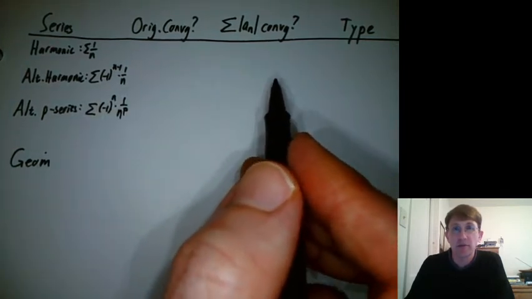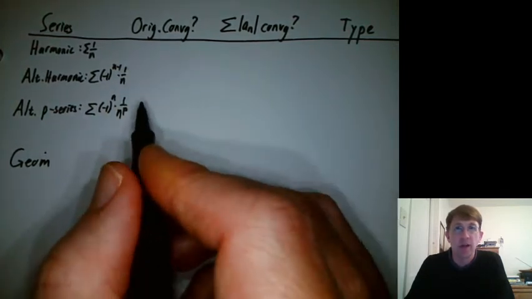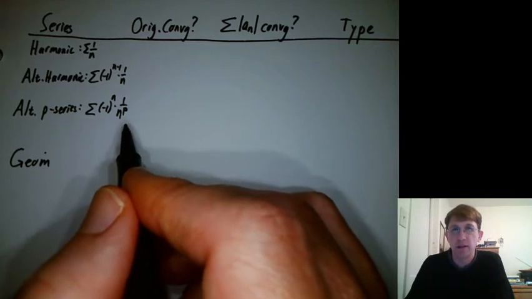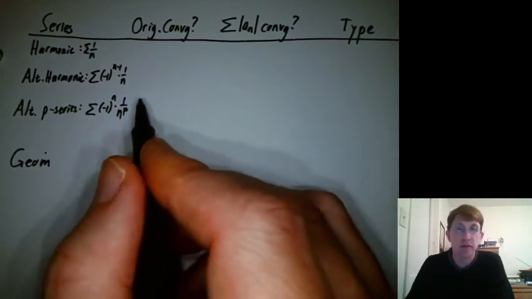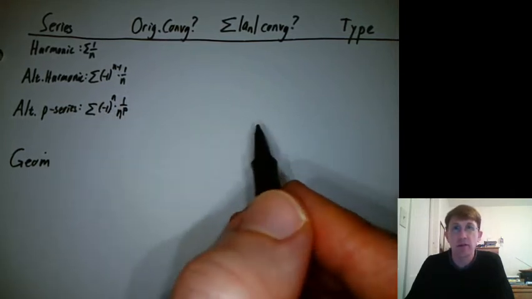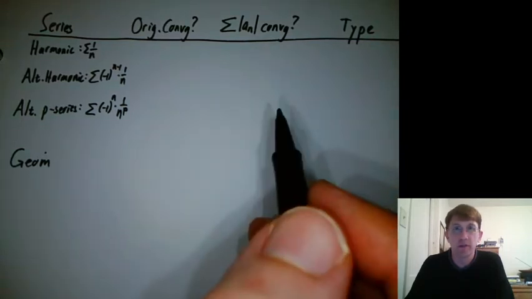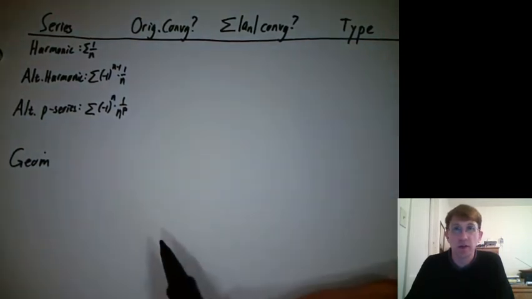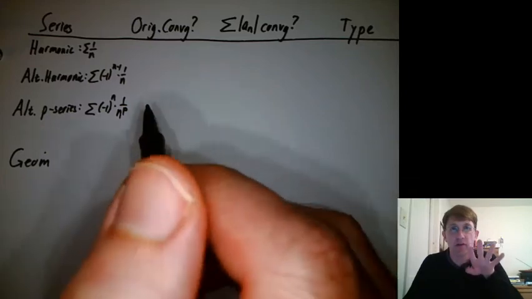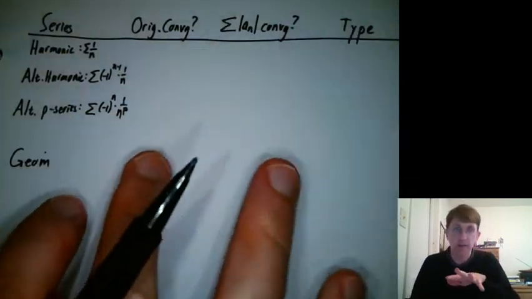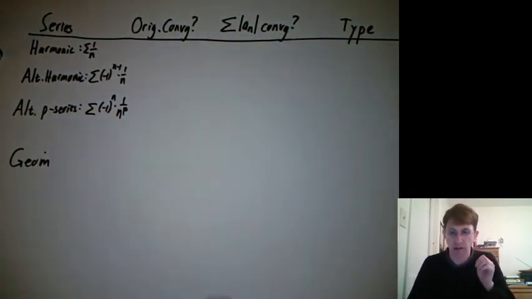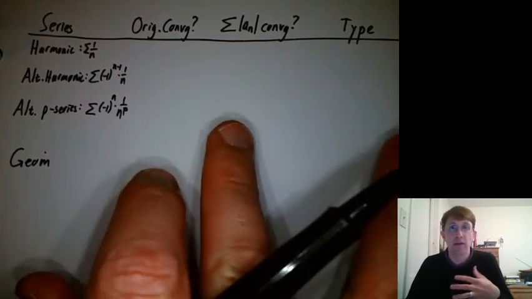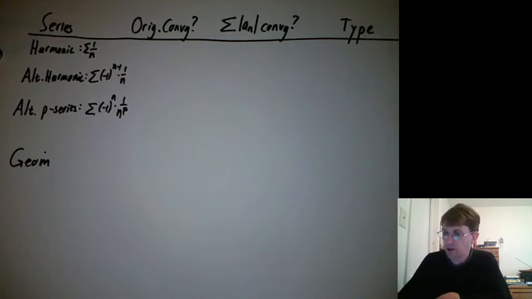Is the sum of the absolute values convergent? And then think about P series. Is the sum as it's written here convergent? Is the sum convergent if you take absolute values? And then think about geometric. So pause the video and go fill out here with yeses and nos, and types would be like absolutely convergent, conditionally convergent, or divergent. And then come back and we'll see what we think of the table.